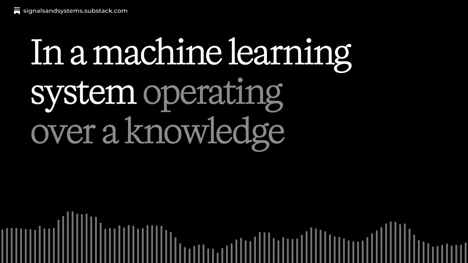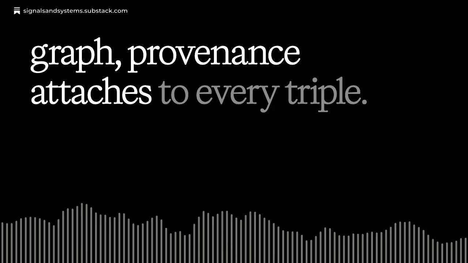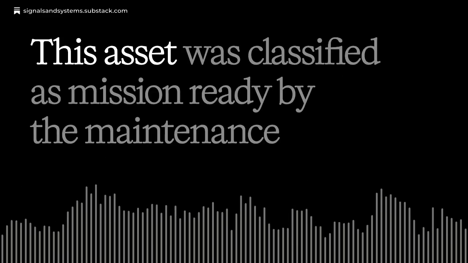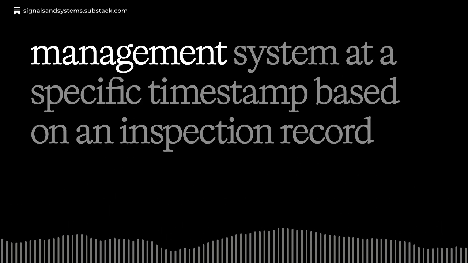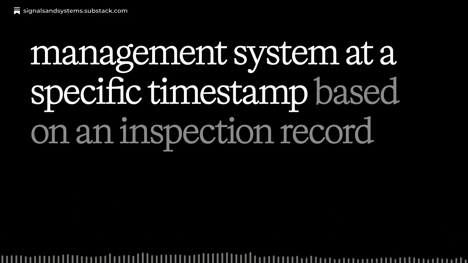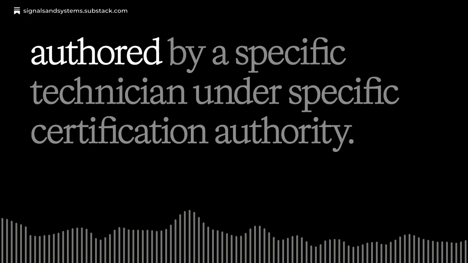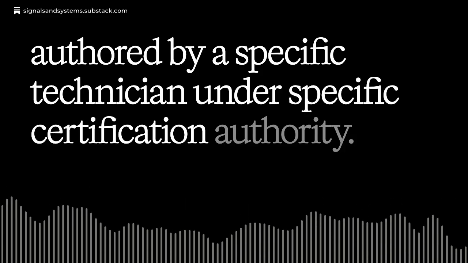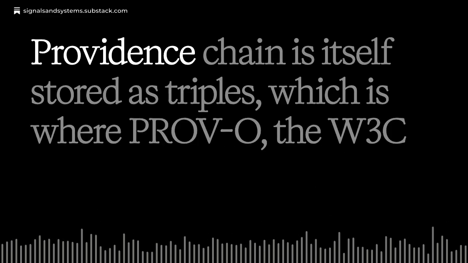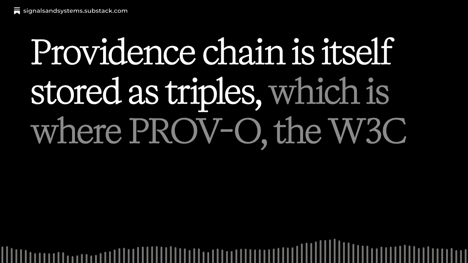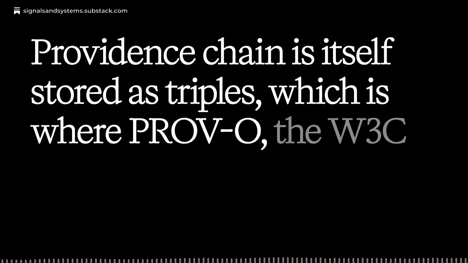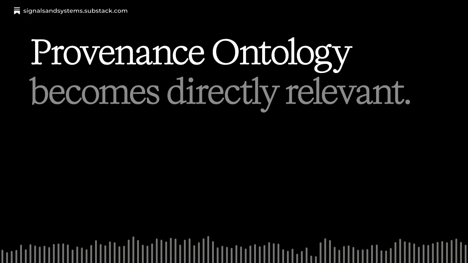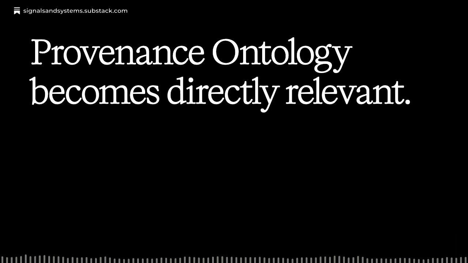In a machine learning system operating over a knowledge graph, provenance attaches to every triple. This asset was classified as mission ready by the maintenance management system at a specific timestamp based on an inspection record authored by a specific technician under a specific certification authority. The provenance chain is itself stored as triples, which is where PROV-O, the W3C provenance ontology, becomes directly relevant.